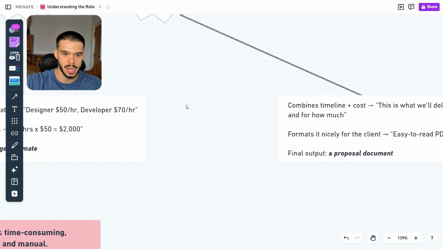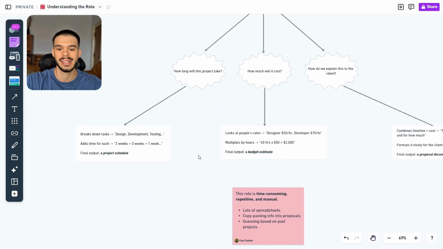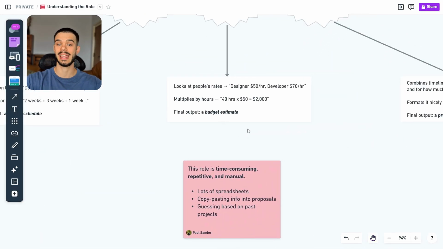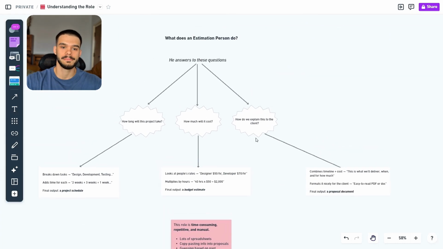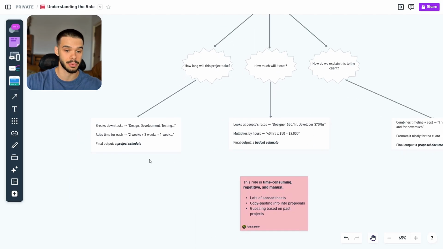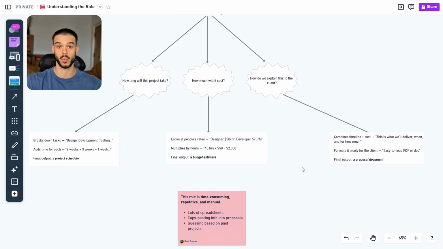So if we are going to zoom out a bit, an estimation person does these three things really well. He creates a project schedule, he creates a budget estimate, and then he puts them all into one place by creating a proposal document. Now that I have answered this question, I know exactly what my direction is with this app. I know that this app has to be able to create a project schedule, a budget estimate, and then package everything into a proposal.